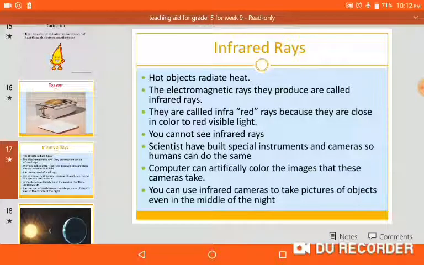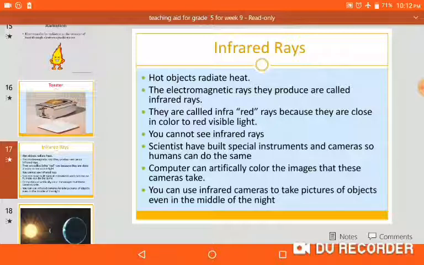You cannot see infrared rays, but scientists solved our problem. How? By building special instruments, cameras. Now we are able to see these rays. Computers can artificially color the images that these cameras take.